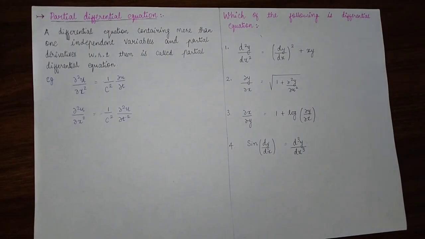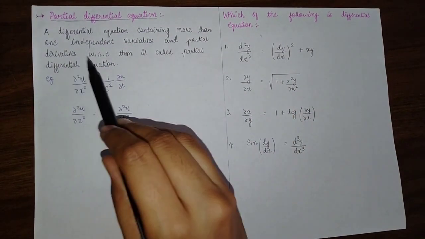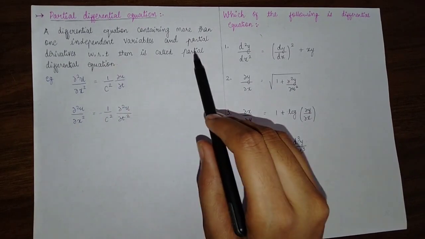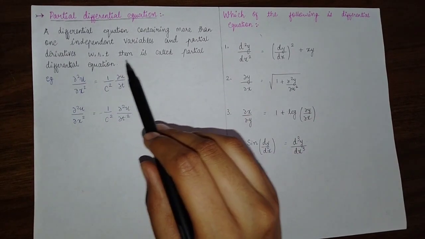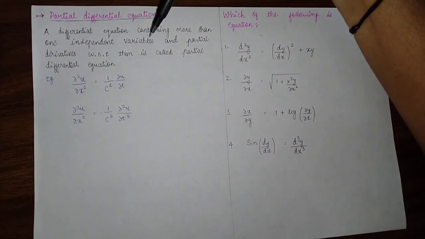The second type of differential equation is the partial differential equation. A differential equation containing more than one independent variable and partial derivatives with respect to them is called a partial differential equation. In an ordinary differential equation, we have only a single variable and the derivatives are with respect to it.